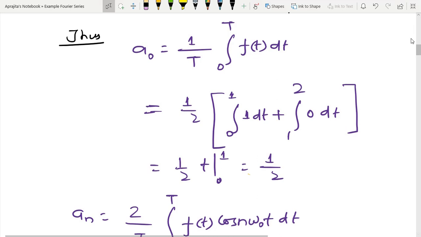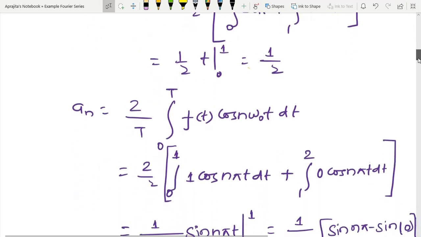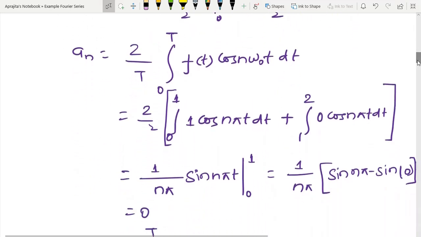Similarly, in order to get an, we have already seen that I have to multiply f(t) by cos n omega 0 t dt, and after that calculate this kind of integral. If you do that, it is possible to show that the value of an is equal to 0.